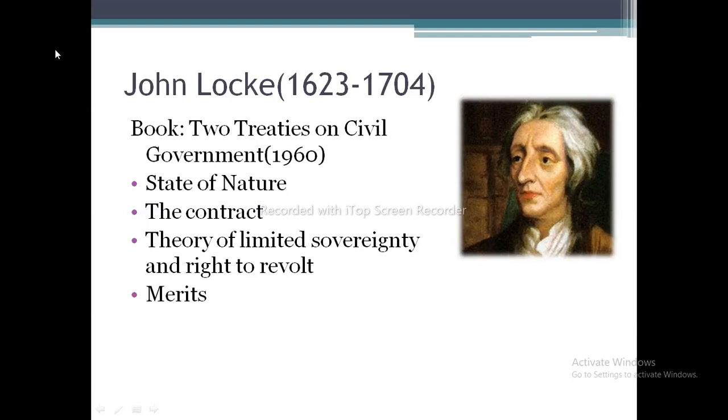And let's begin with the second philosopher who was the exponent of the social contract theory. He was John Locke. He was an English philosopher, and in his book Two Treatises on Civil Government, he has explained his theory of social contract. So we're going to look at the state of nature, what was the contract, and his theory of the limited sovereignty and the right to revolt, and finally what were the merits of his theory.